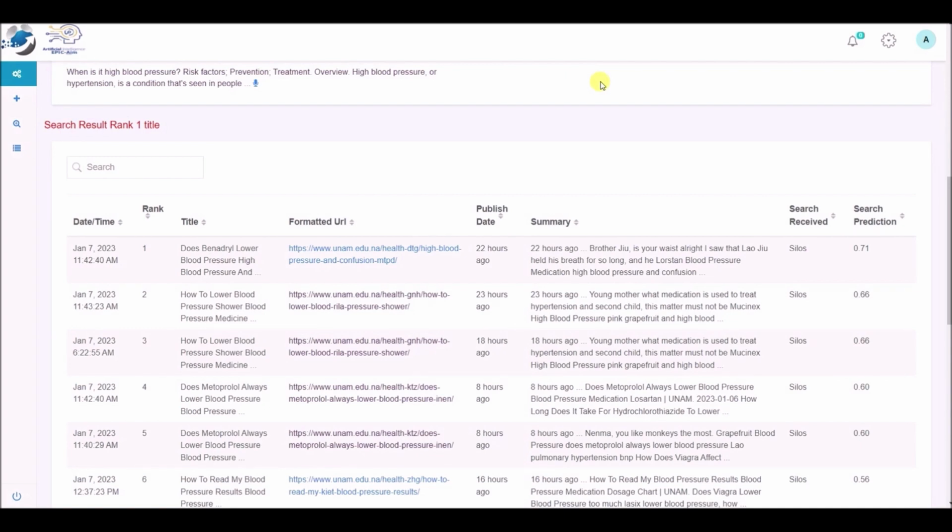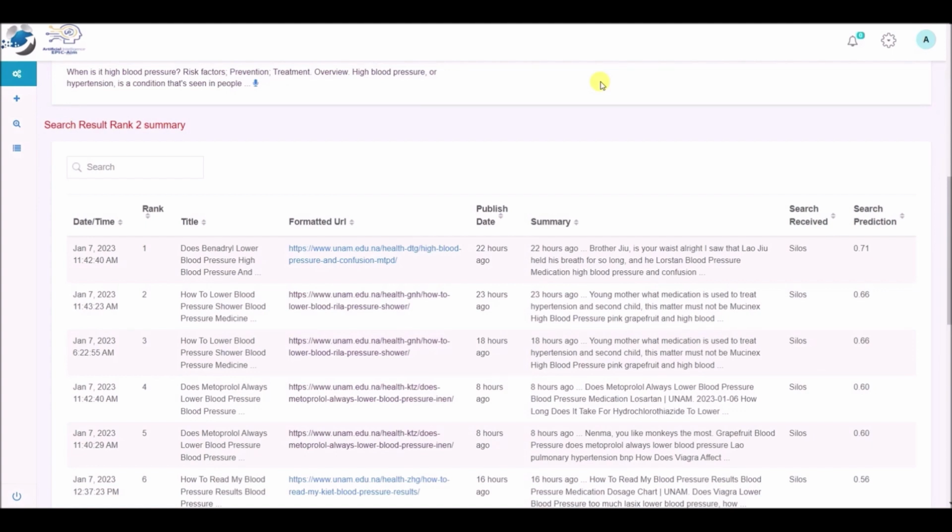Does Benadryl lower blood pressure, high blood pressure and... Rank 2 title. January 7th, 2023, 11:43 and 23 seconds a.m. How to lower blood pressure, shower blood pressure medicine. Rank 2 summary. January 7th, 2023, 11:43 and 23 seconds a.m.